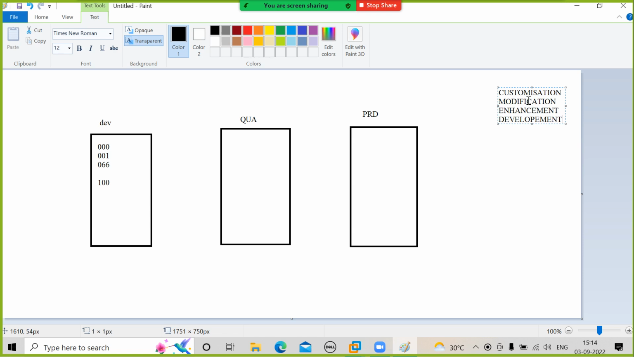Enhancement is what? For example, you have some 5 options. You want to add 1 or 2 options to that. So for that, in that backend program, you have to write extra code. That is called an enhancement. Adding something new to the existing object is called enhancement.